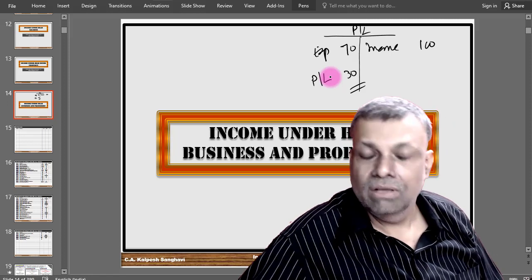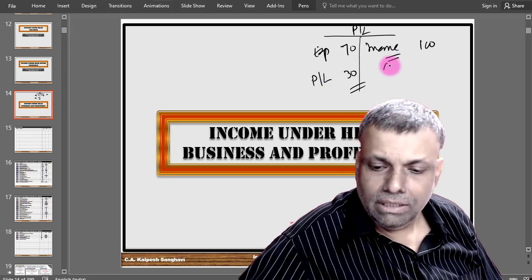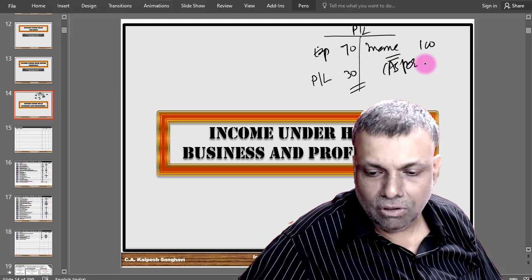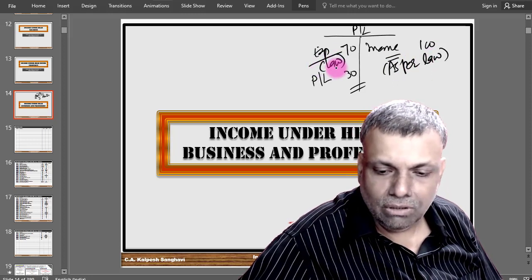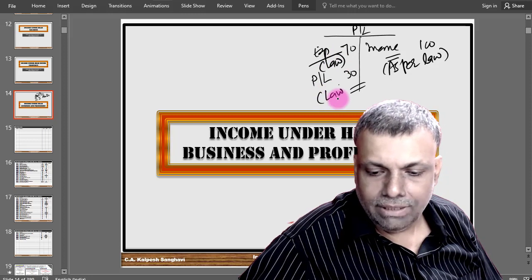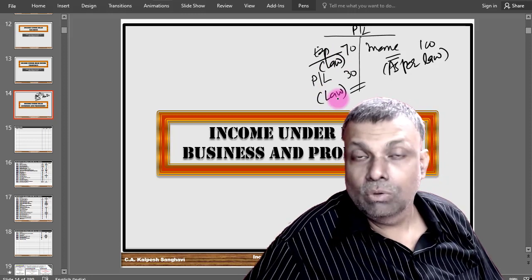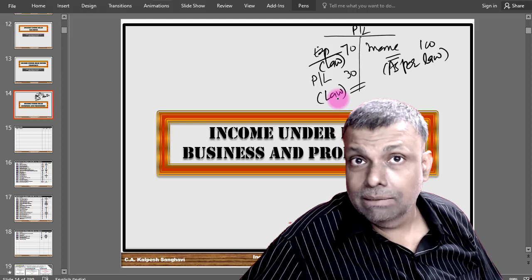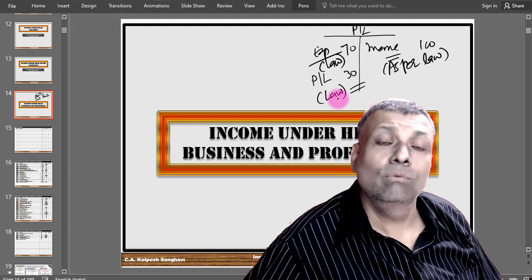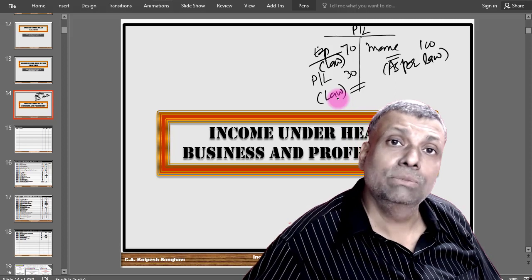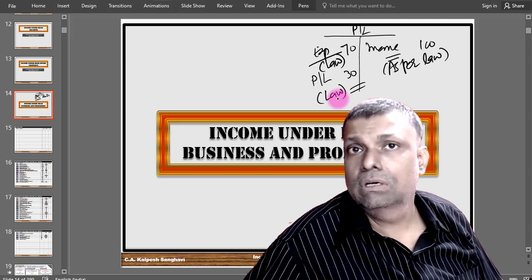But what we want is all the incomes to be as per the law, and all the expenditure to be as per the law, so you will get a profit as per the law. So what are the types of income which are taxable? As per the law you have to include those, and what are the expenditures which are allowable as per the law, you will have to consider that.